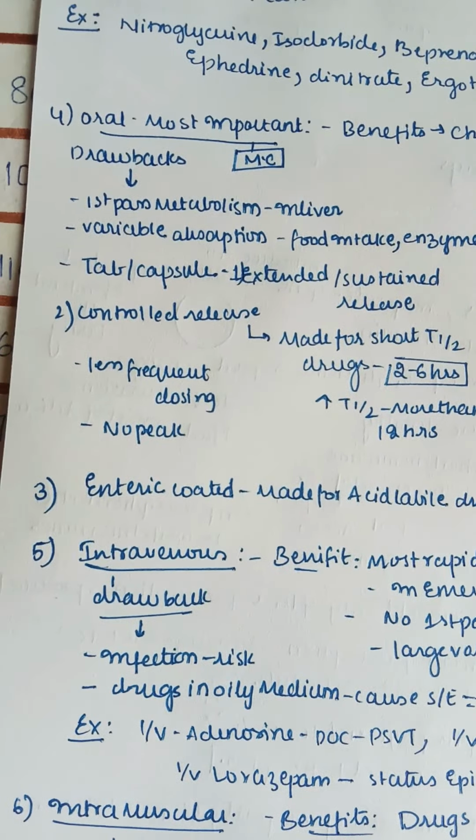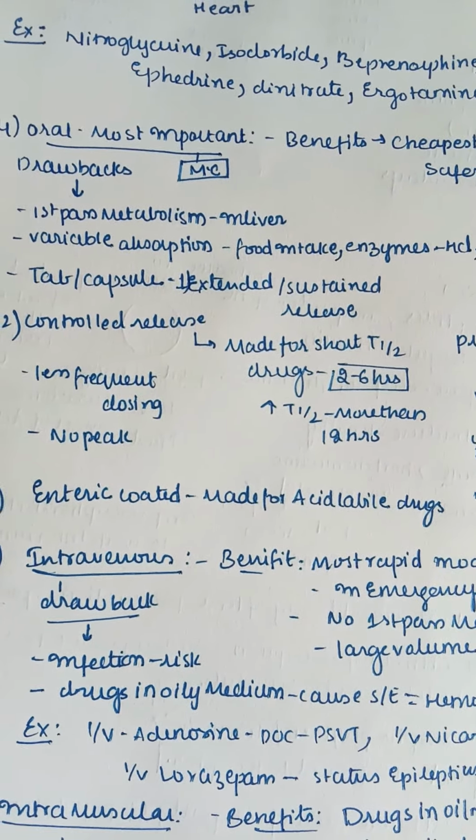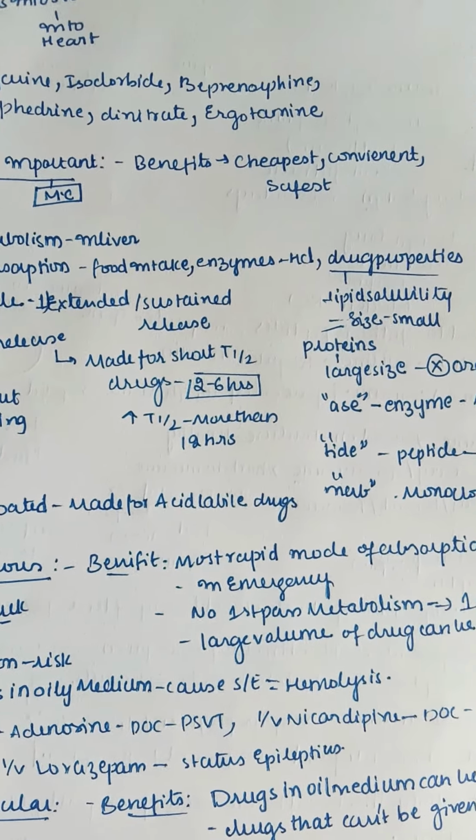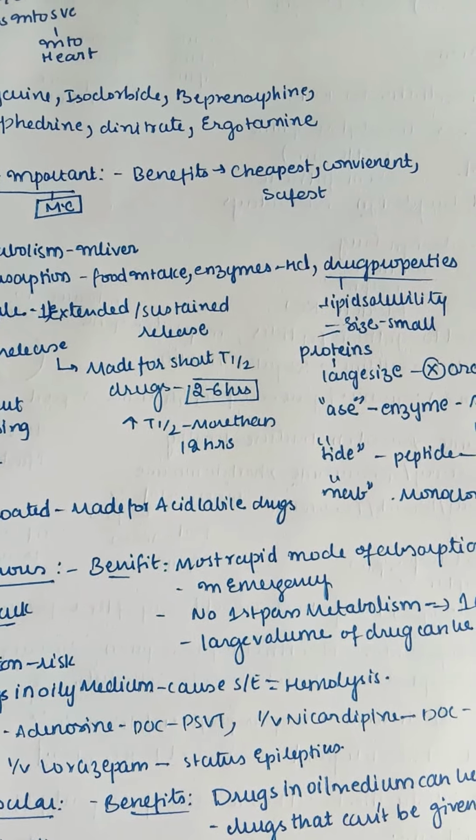Next, coming to the oral route, which is the most important and the most common one. As we know, we take all tablets by the oral route. The benefits are that it's the cheapest, convenient, and safest, because no one else is needed. We can do it by ourselves. It's a convenient and also the safest method.